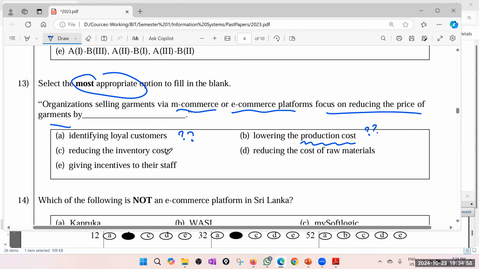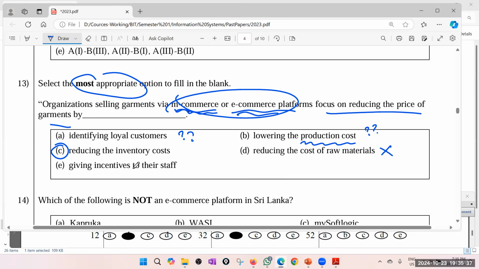Reducing the inventory cost, that is definitely yes. Okay, because inventory cost means your product remains in the inventory. That means you have manufactured, but you have not yet sold. So it looks like a good answer. Anyway, let's read. Reducing the cost of raw materials. Your e-commerce is not going to reduce that. Now the examiner has taken e-commerce as selling online. Okay. I hope so, because it says m-commerce also. So therefore I will say no.